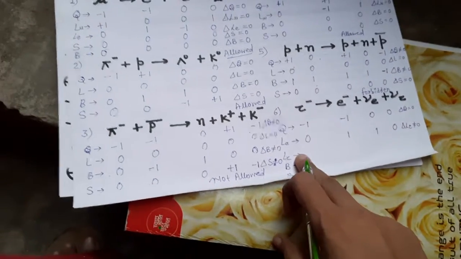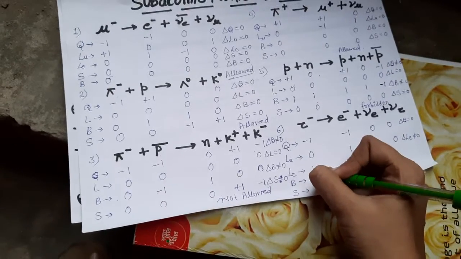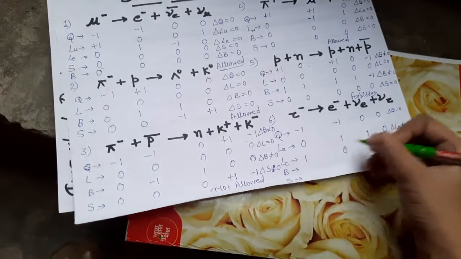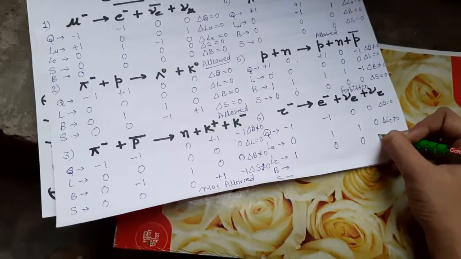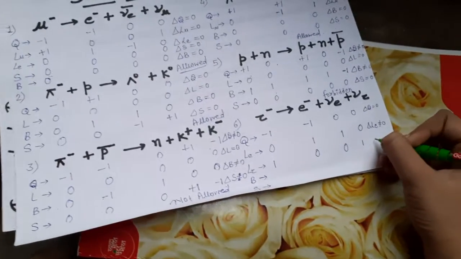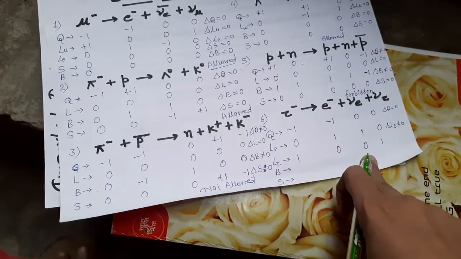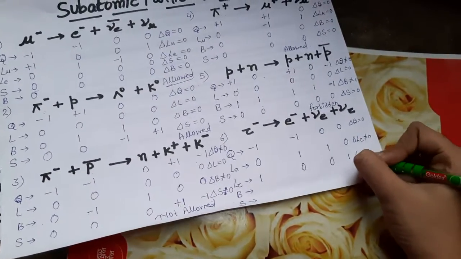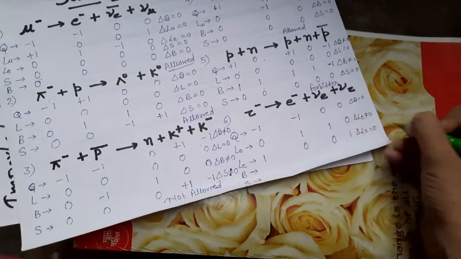Now check for tau on lepton number. It is a tau on, so it is plus 1, 0, 0 and 1. Left hand side it is 1, right hand side it is 1. So tau on lepton number is conserved. Clear?